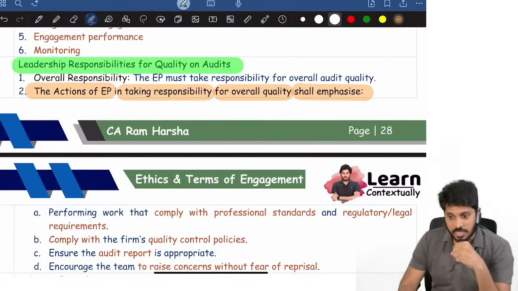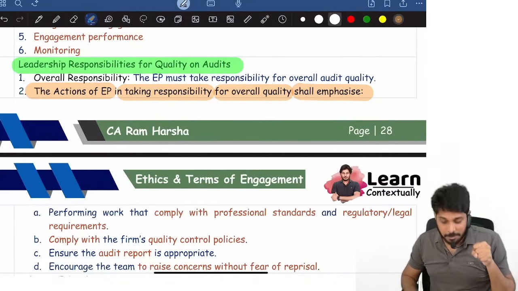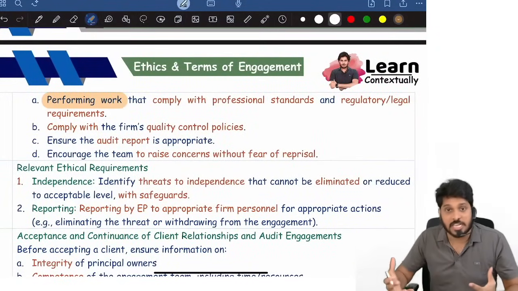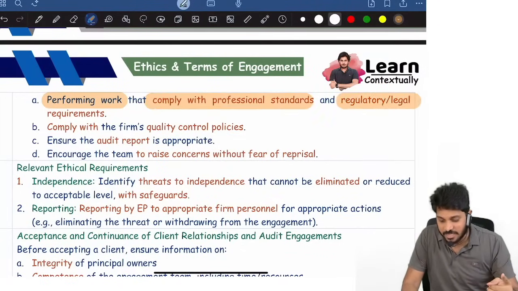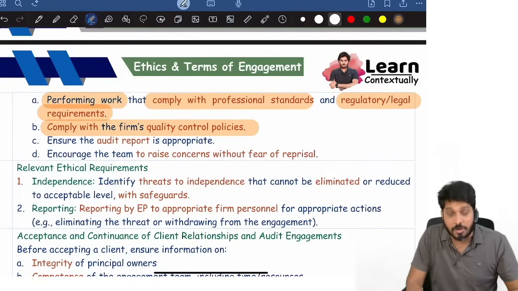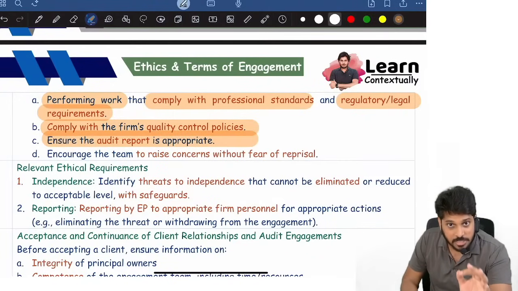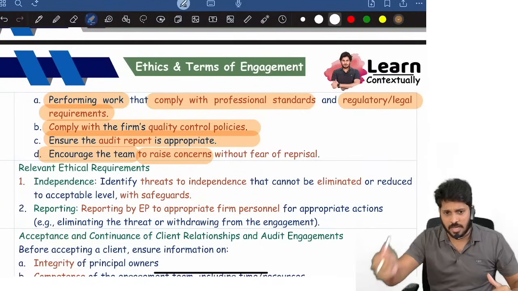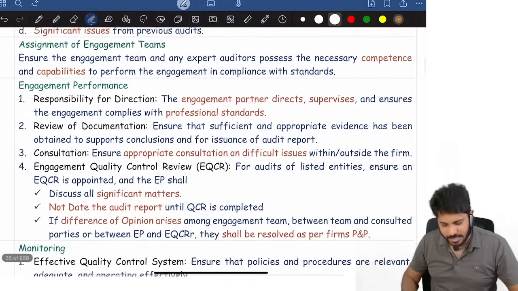Now he is responsible, right? He has to demonstrate to team members through his actions. The actions of the engagement partner should emphasize performing work. I should emphasize to people, to my articles, everybody, that you all perform work that complies with the standards, regulatory and legal requirements. You all perform the work so that it complies with firm quality control practices. Ensure that the audit report is appropriate and encourage the team to raise concerns. If any of my team members have any doubts, please ask me without any fear of reprisal. That's it. Rest all other points not a big deal.